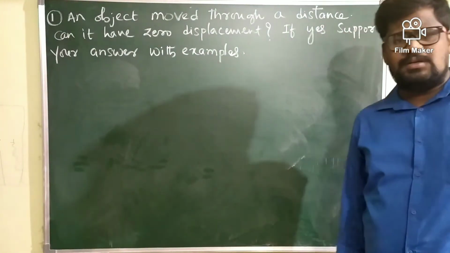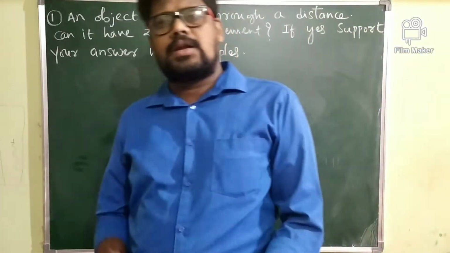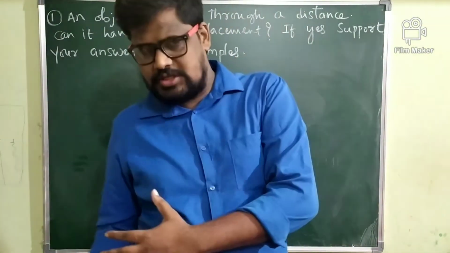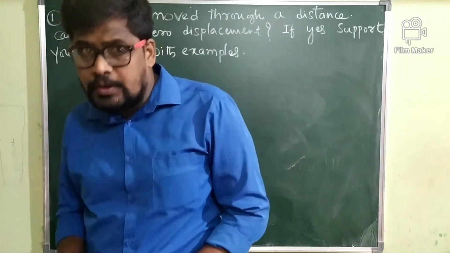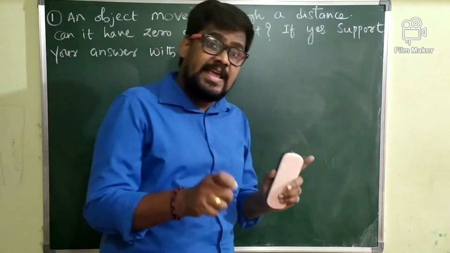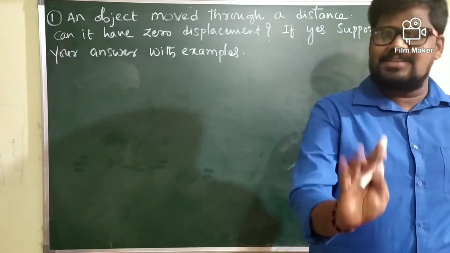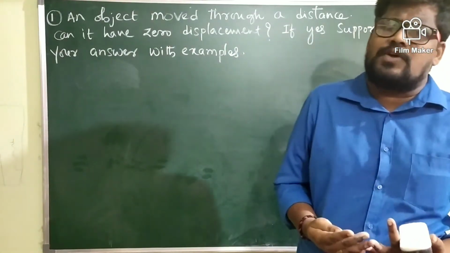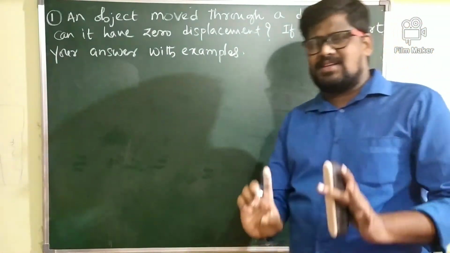What is the meaning of the question? The object is in the state of motion and has already covered some distance, means the distance traveled by the body is not zero. Even though it covered some distance, is it possible for the same body to have zero displacement? That is the question. My answer is yes.